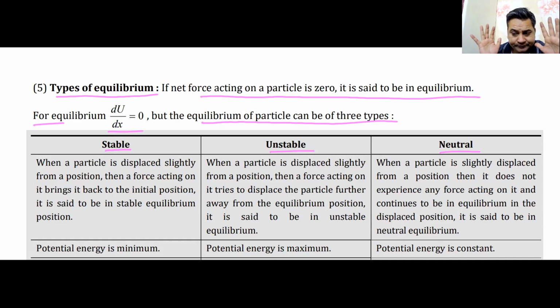Have you drawn a table? You don't have to write it. You just draw the table, and when you write, you can then draw the rows. Just write the headings stable, unstable and neutral, and then when I explain, you can write everything.